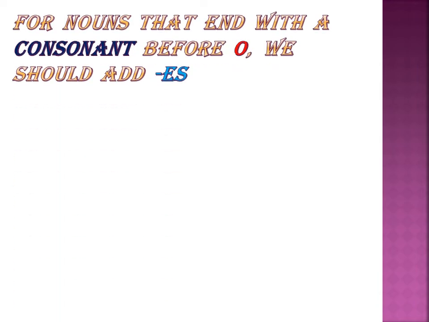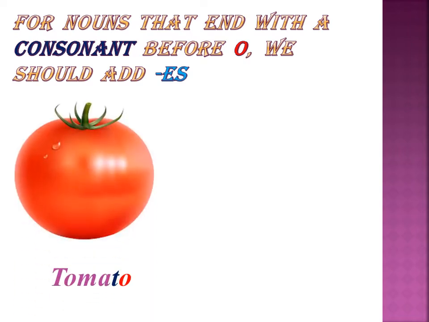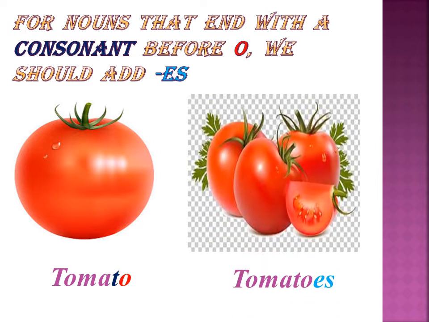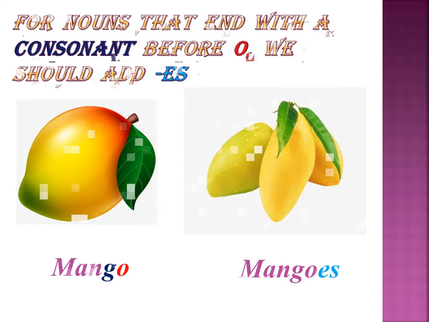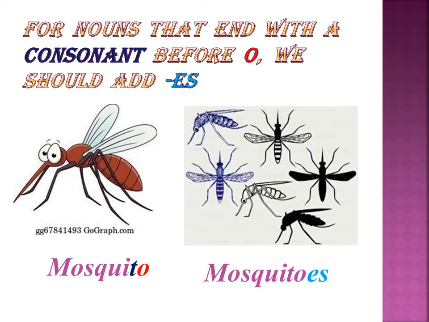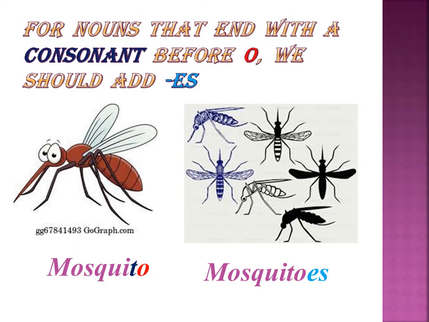Rule number 6. For nouns that end with a consonant before o, we should add es. Tomato. Here t is a consonant before o, so we should add es to its plural form, tomatoes. Mango, mangoes. Mosquito, mosquitoes. These are some of the examples for the nouns that end with a consonant before o. We should just add es to its plural form.